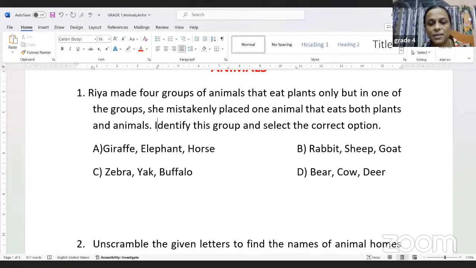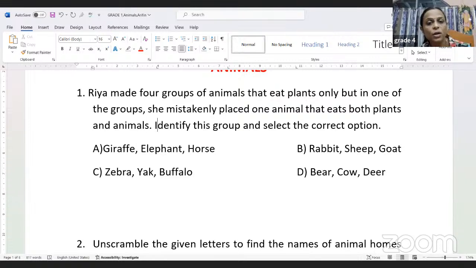So she has categorized regarding what? Those who eat plants only. The first one, giraffe, elephant and horse all eat plants only. So this is not the wrong group. B is rabbit, sheep and goat. So all these are again herbivores, plant eaters. So they also belong to one group. Then we have zebra, yak and buffalo. So these are also the plant eaters, herbivores. And option D, we have bear, cow and deer.